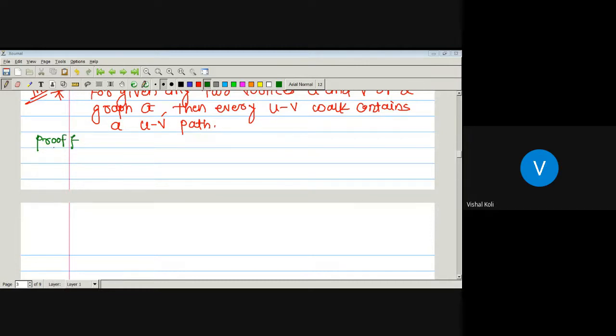Again here there are two possibilities. As here we have a UV walk, there must be the possibility that U is equal to V, and that U is not equal to V. Whenever U is not equal to V, it is an open walk, but if U equals V, then it is a closed walk. So here the first case, if U is equal to V,